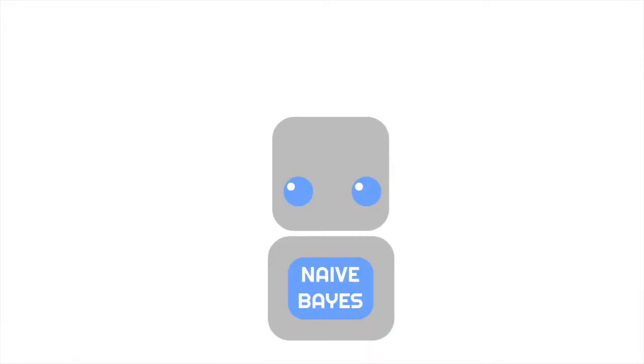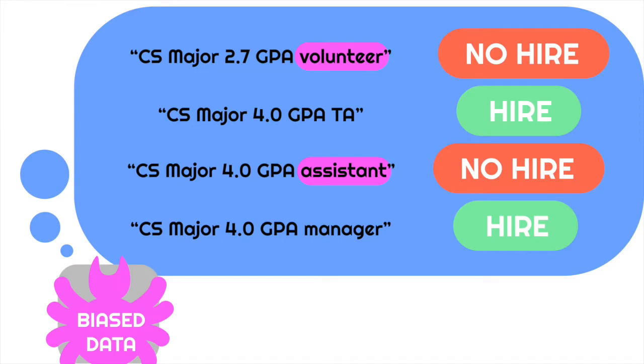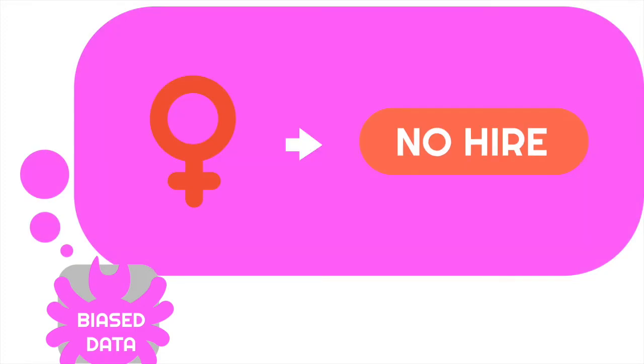However, while these steps could definitely make our AI a little bit more fair, there's no guarantee that it won't produce biased results. In fact, even if we added more resumes and removed things like names, there could be hidden biases in the data. For example, one study has found that female applicants for CS jobs are more likely to use words like volunteer and assistant. If the industry's tendency to hire fewer females is reflected in the training data, the AI could learn that these feminine words should be associated with non-hires and indirectly penalize applicants for their gender.